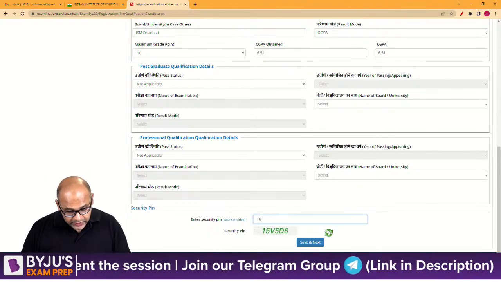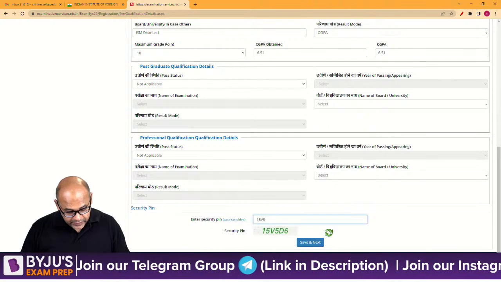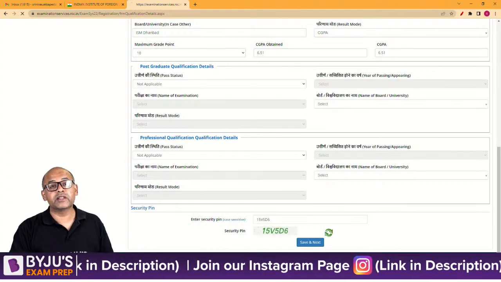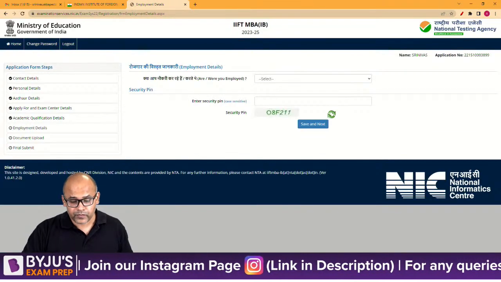And then you will enter this 15V5D6. So that's save and next. So the academic section is completed.